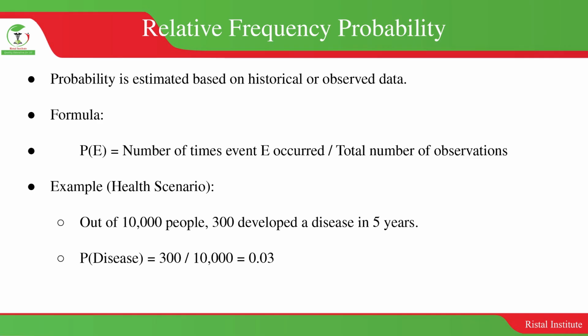Out of 10,000 individuals, 300 people developed a particular disease, so what is the probability that an individual will develop the disease? We shall say 300 divided by 10,000, which is 0.03. That is the chance that an individual will get that particular disease.